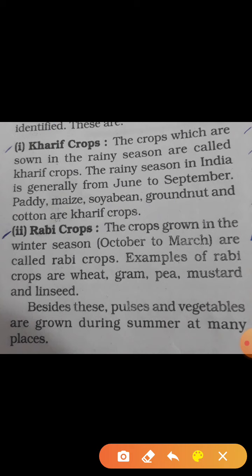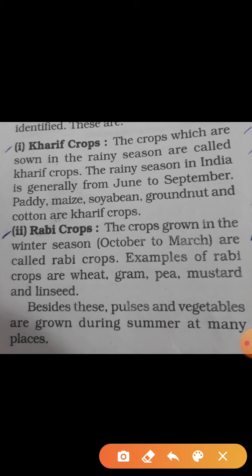Now, what are the Rabi crops? What are Rabi crops now, dear children? The crops grown in the winter season from October to March are the Rabi crops. Examples of Rabi crops are wheat, gram, pea, mustard and linseed.